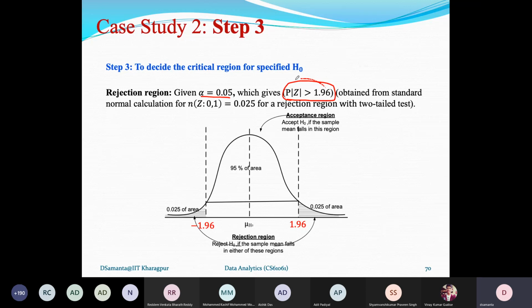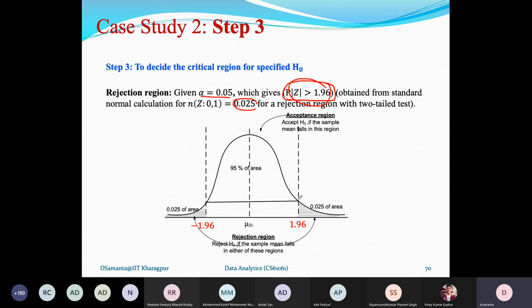Alpha is basically the error probability. So we have to check where this alpha occurs in the Z table. As I said, it is 1.96. So the rejection region is where Z is greater than 1.96. And again, it is a two-tailed test, so it needs to be tested with 0.025, because there are two rejection boundaries.